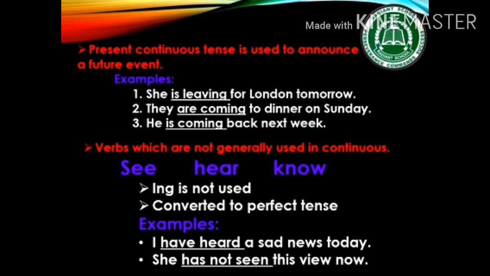Same is the case with the other example. She has not seen this view now. We will not say she is not seeing. We will write instead of seeing, she has not seen this view now. Is it clear?